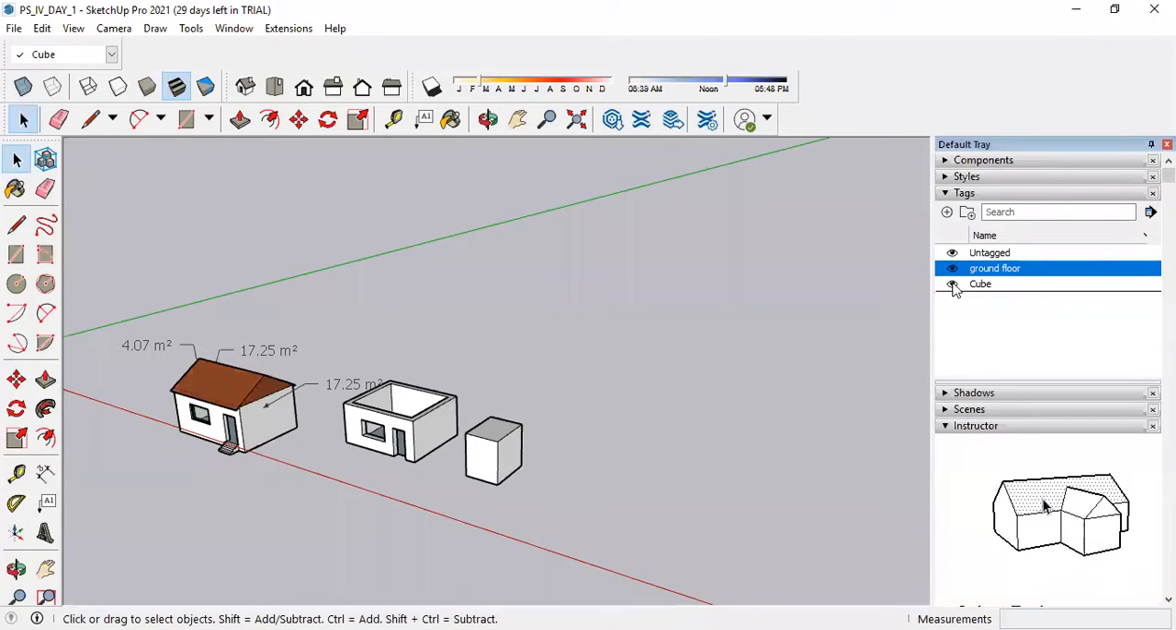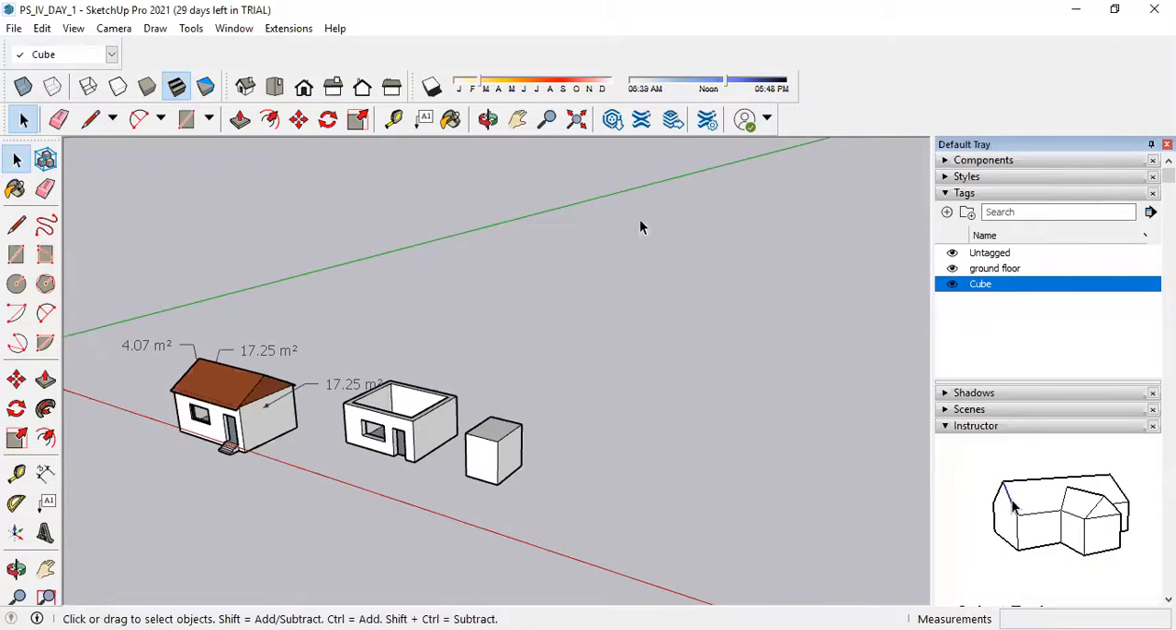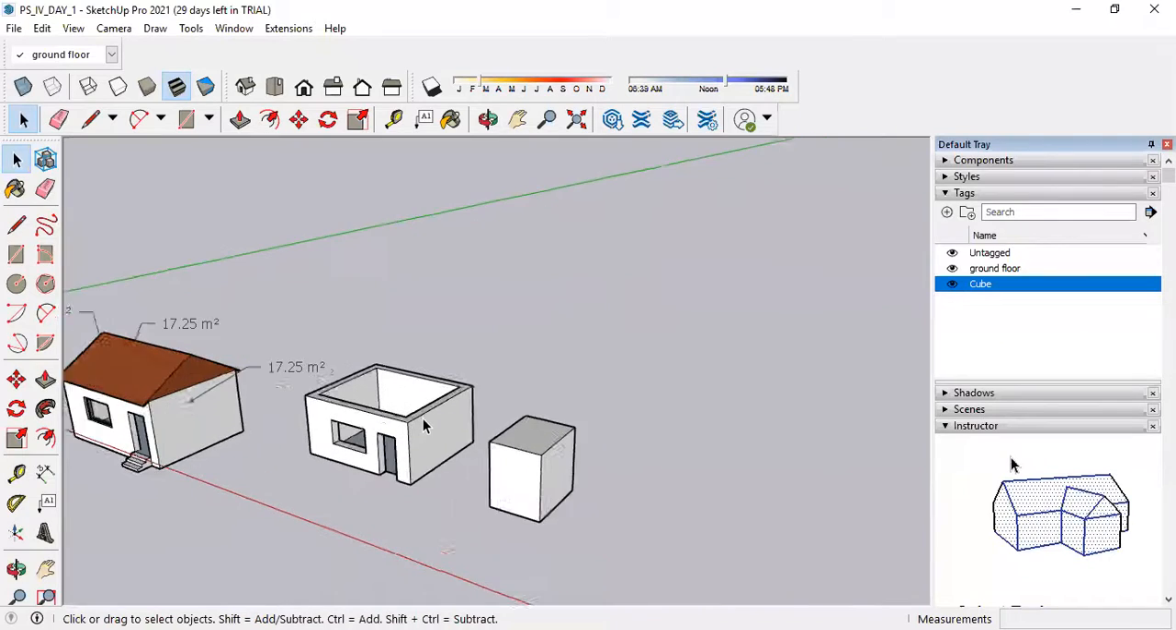If I want to hide this cube option, what I will do: if you are working in the same tag which you want to hide, it is not possible. You just have to change the tag. Now my default tag is untagged, or I will make it the ground floor tag. Then I will be able to switch it off, or hide that object. समझ गए tag वाला part? Any difficulties?